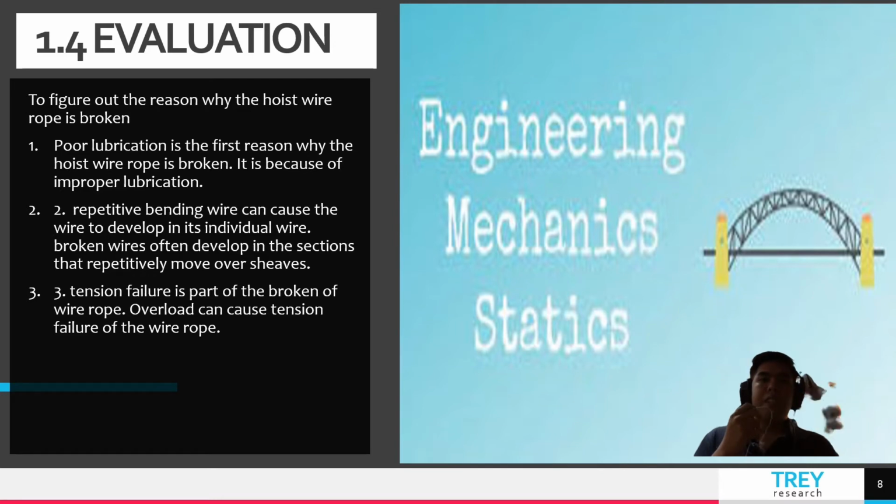The next point is repetitive bending, which can cause individual wires to break. Broken wires often develop in the section that repetitively moves over sheaves. The smaller the sheave is in relationship to the diameter of the wire rope, the higher the bending fatigue.